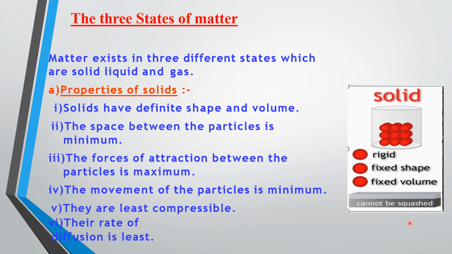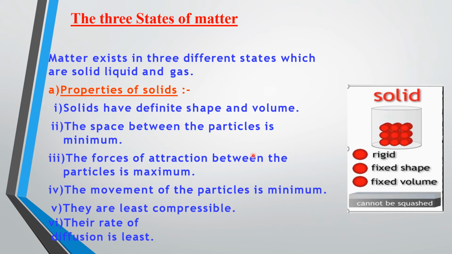Due to the strong interparticle force of attraction, the constituent particles of a solid have no freedom of motion except that they keep on vibrating around their mean position. So solids have definite shape and volume, and the space between the particles is very minimum, and that is what gives the solid good rigidity.